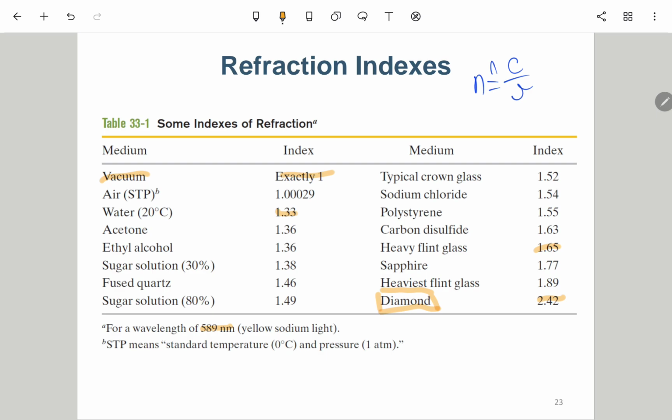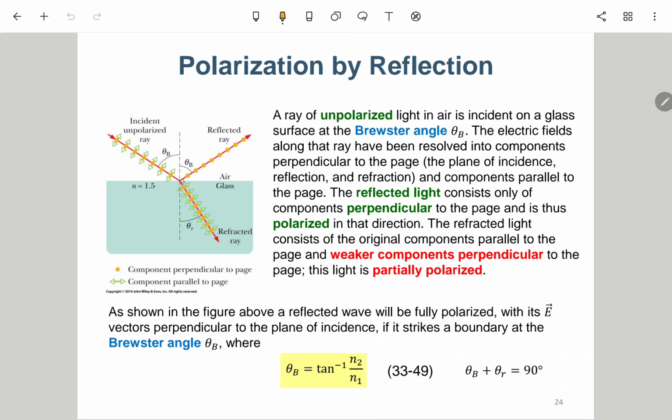OK，所以可见光的波长都落在几百个纳米的层级。Okay, so finally we talk about this thing called the polarization by reflection.